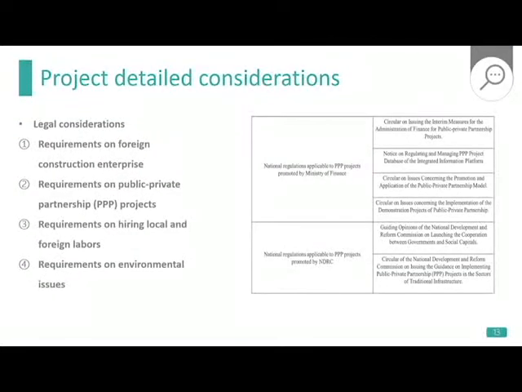Take the position of a construction contractor. The laws in China relevant to the construction of infrastructure are important. There are several laws and requirements in this field which are included in the following. Requirements on foreign construction enterprise, requirements on public-private partnership projects which are shown in the figure right, requirements on hiring local and foreign laborers, and requirements on environmental issues.